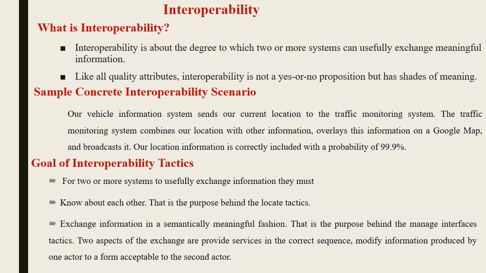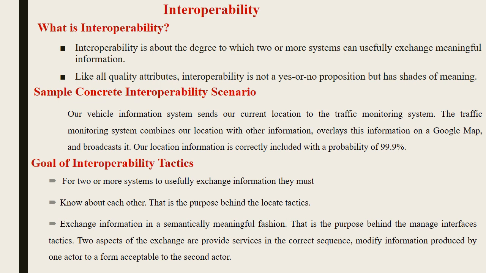Here, what are the two or three systems? Vehicle is one system, the traffic monitoring system is another system, and Google Map is the third system. Like that, these three systems are going to share their information among them. This is called interoperability.